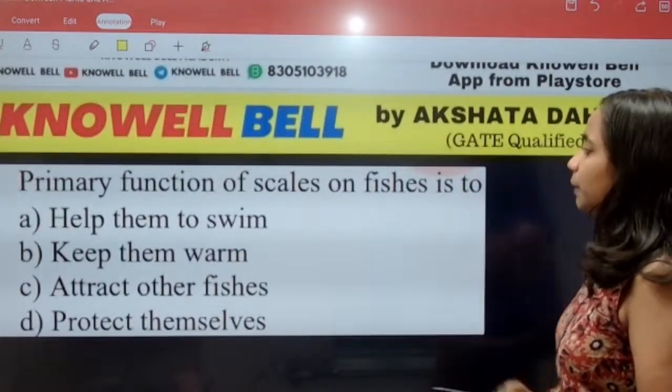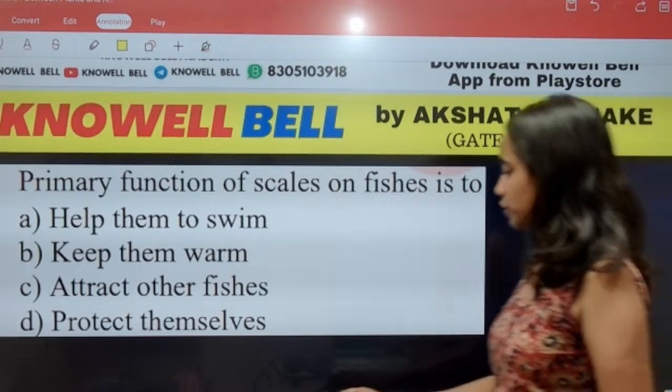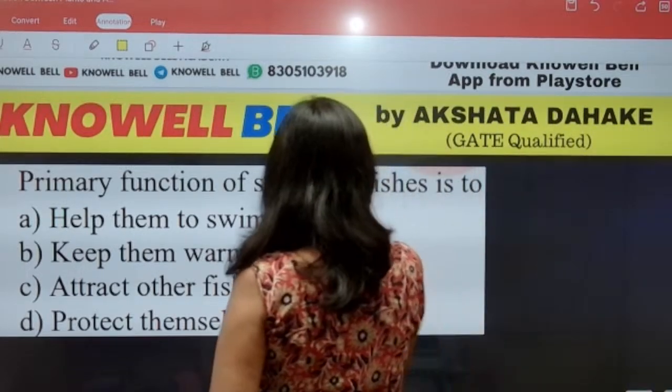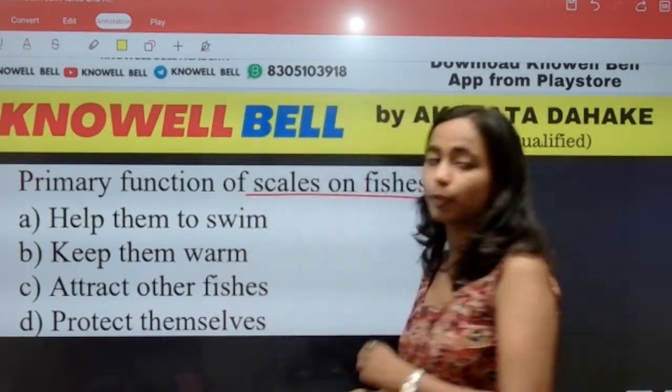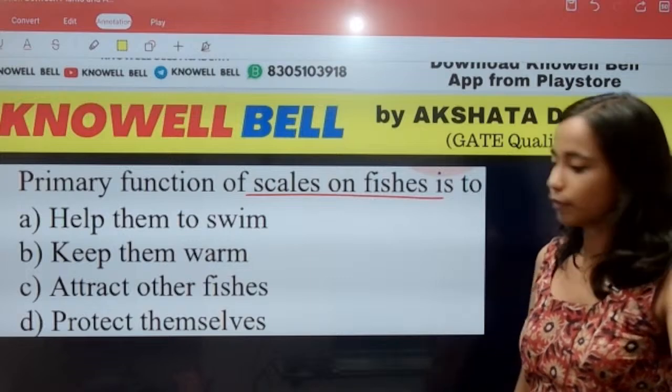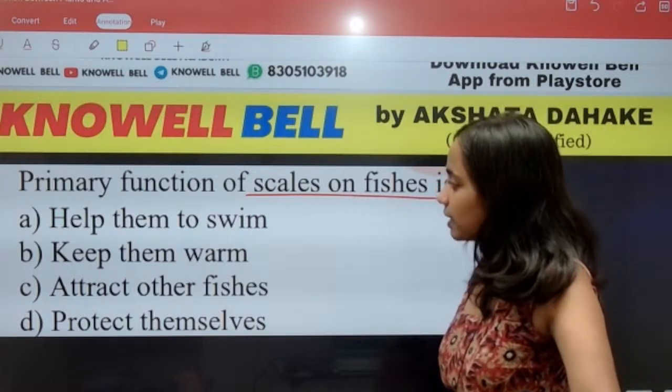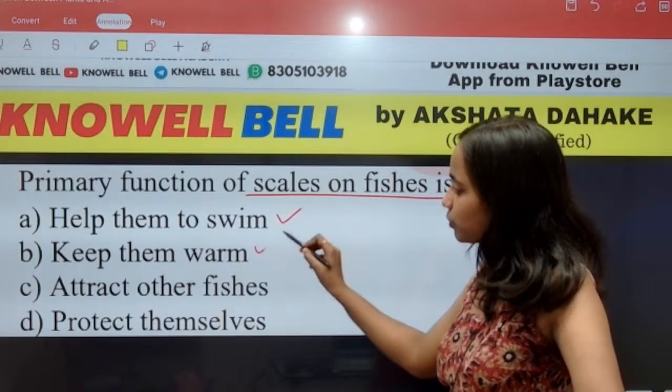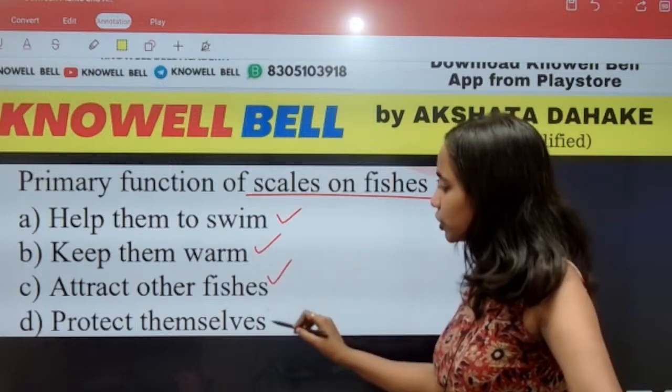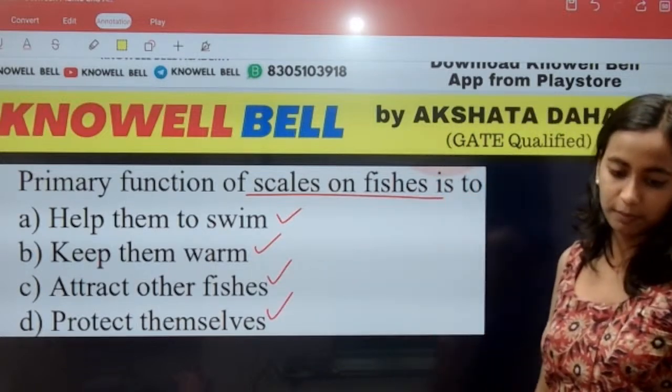Question number 9. The primary function of scales on fishes is. What is the function of scales on fishes? Fishes के ऊपर जो scales present होते हैं. What is the function of scales on fishes? Scales help them to swim, scales help them to stay warm, scales attract other fishes, or scales help them to protect themselves.